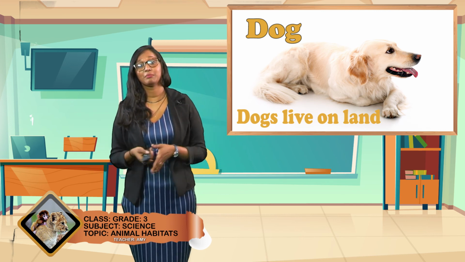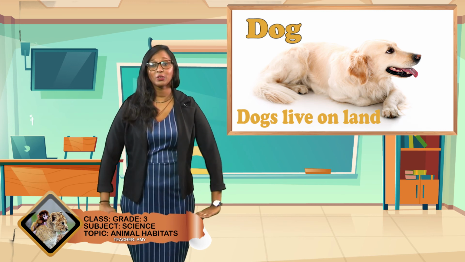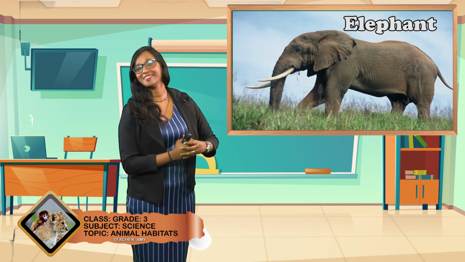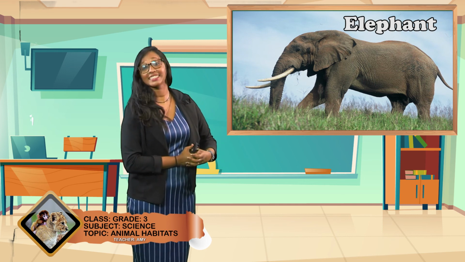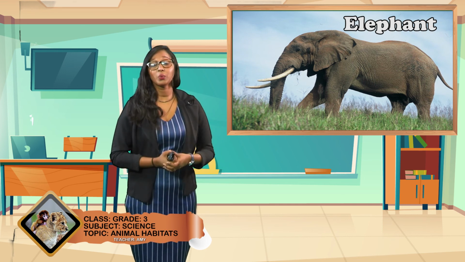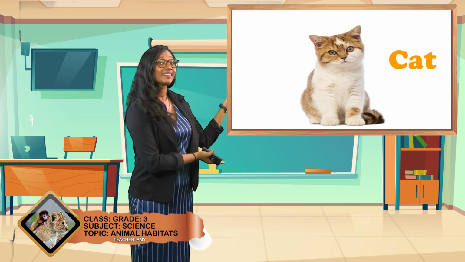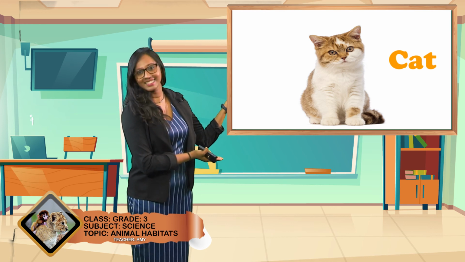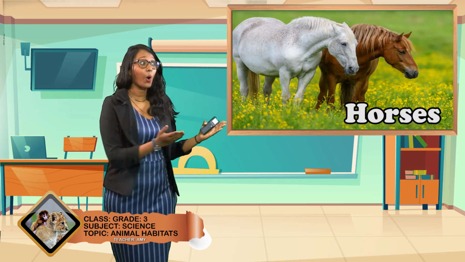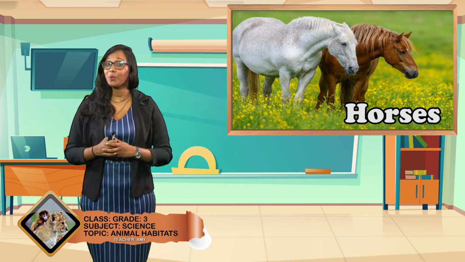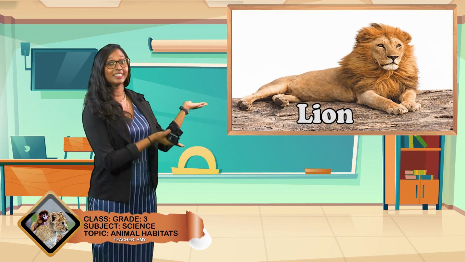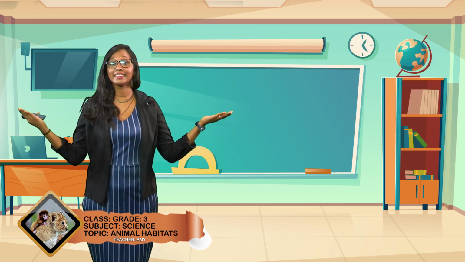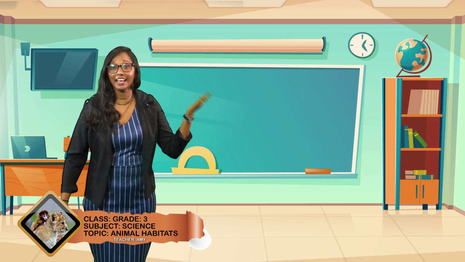Other animals that can be found on land are, you have the dog, we have the elephant. I love elephants, don't you? Elephants live on land. We have, what is this? It is found sometimes in our homes. It's a cat. Cats live on land too. We have horses. We have the lion. All of these animals live on land. They can be found on land.